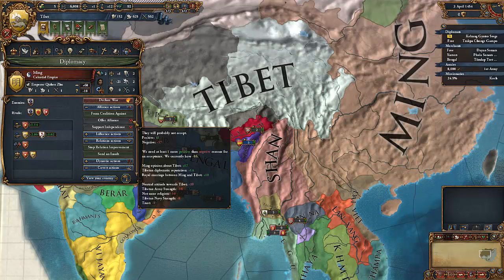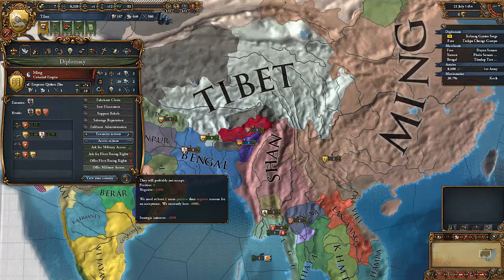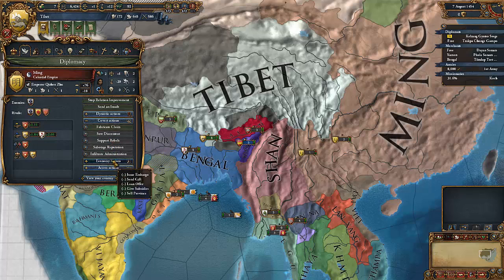We have 40 in favour, but we have -57 against us. This means we need to have 58 in order for them to accept an alliance. Now I really don't think we can do that, but if we offer them military access, which they don't want, dang. Okay, never mind.